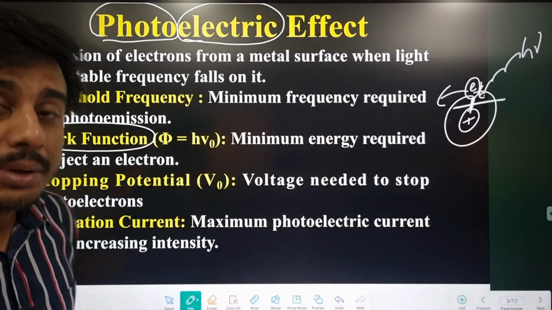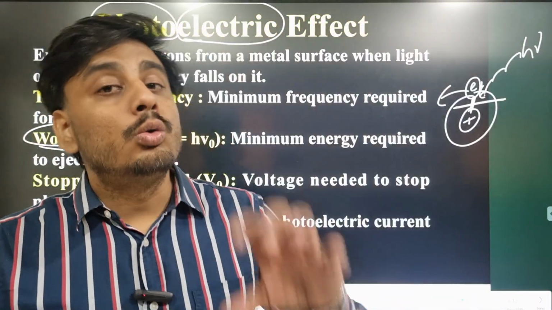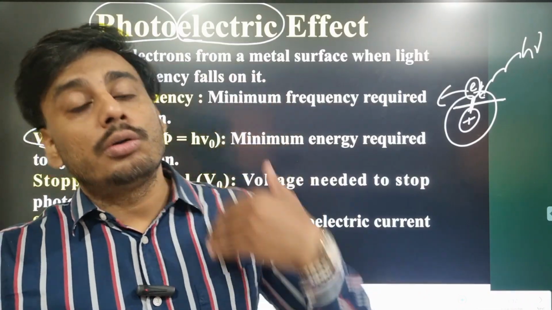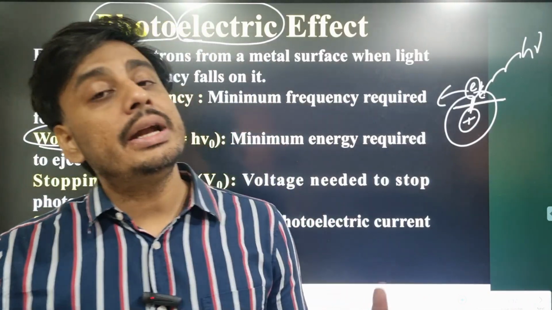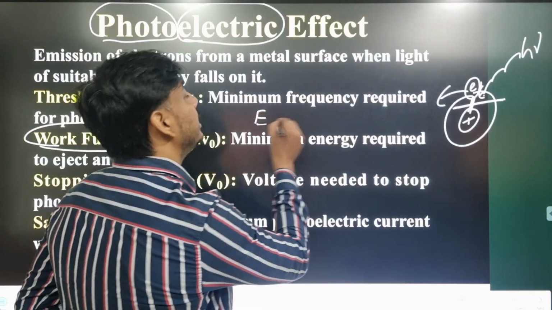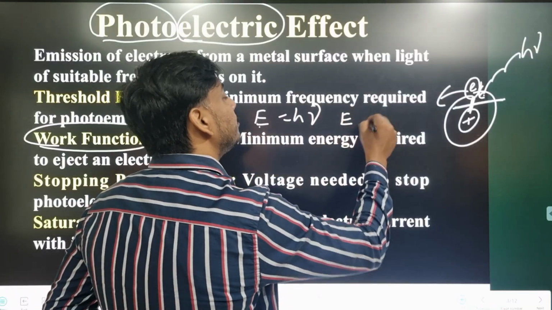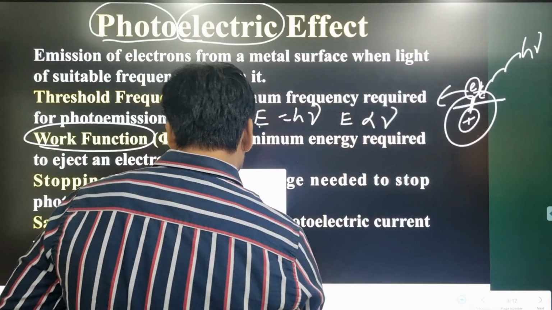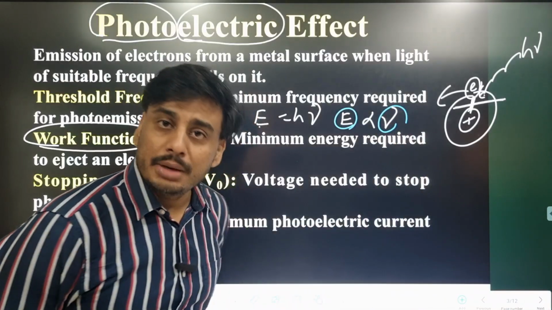Work function means the minimum energy required to remove one electron from the surface of a metal. If energy is minimum, then its corresponding frequency will be minimum, because energy equals h nu, so energy is directly proportional to nu.